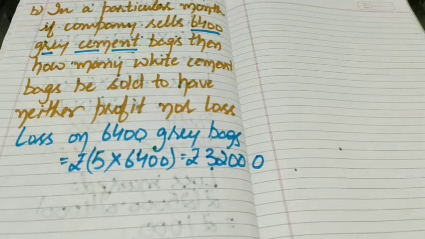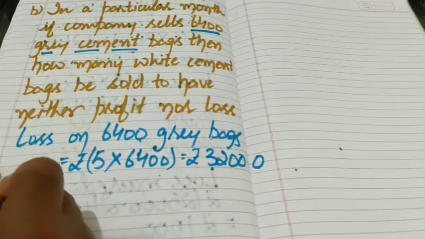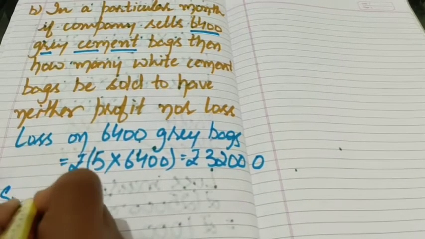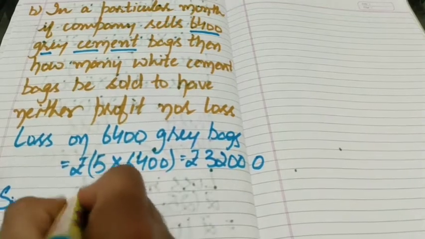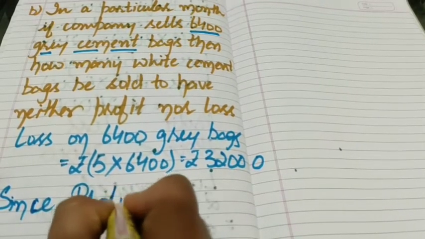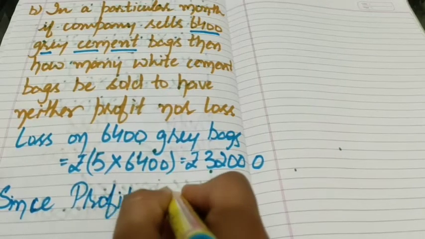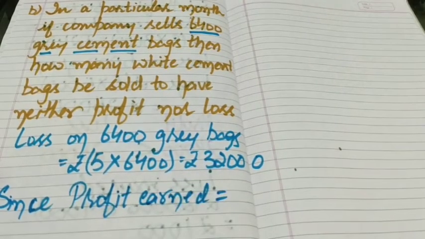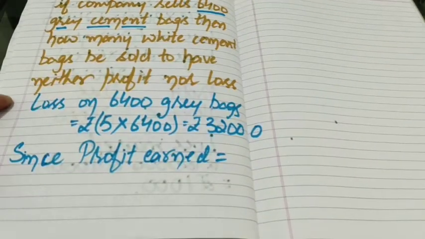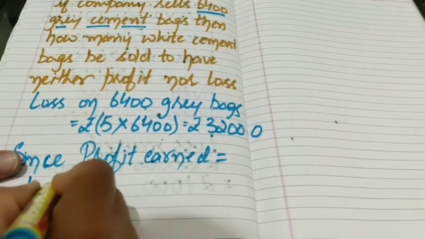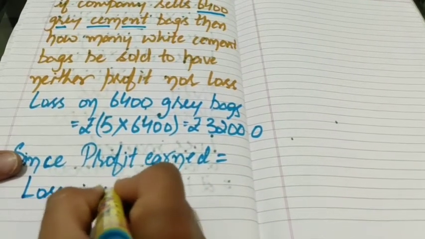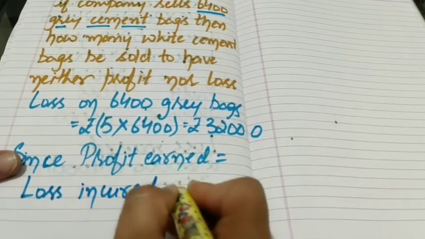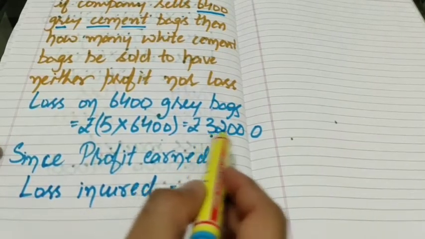But since this is the case of neither profit nor loss, it means loss is equals to profit. So we have to mention this thing, since profit earned is equal to loss incurred, and loss incurred is rupees 32,000.